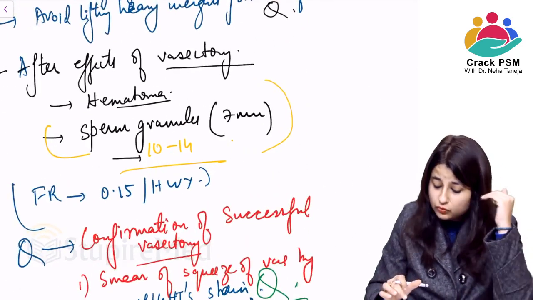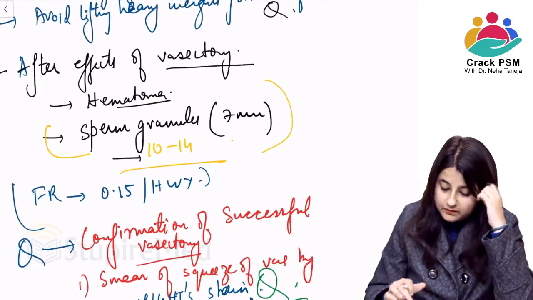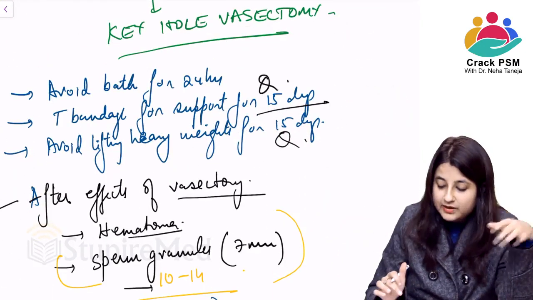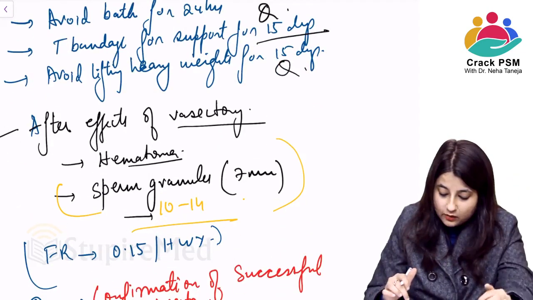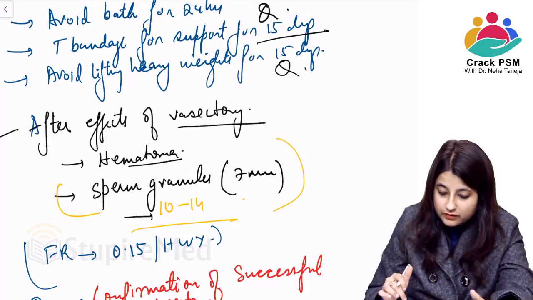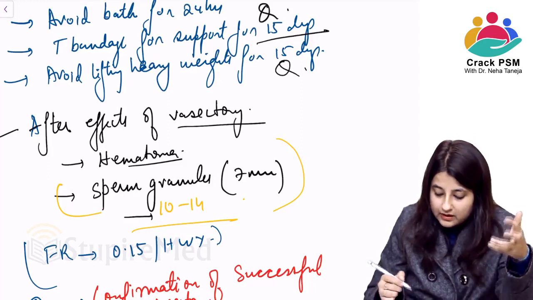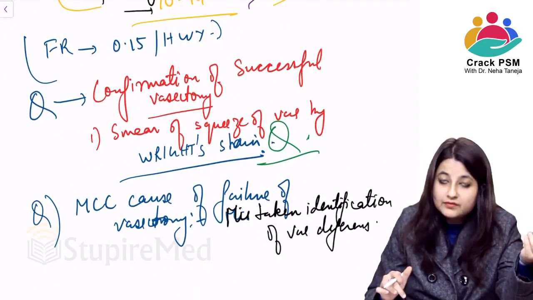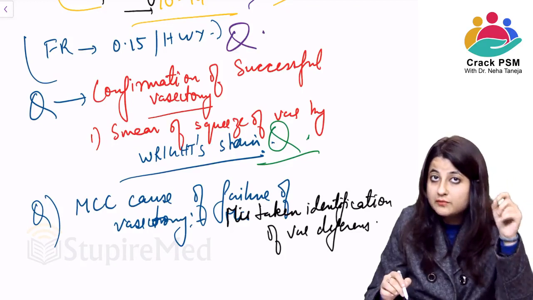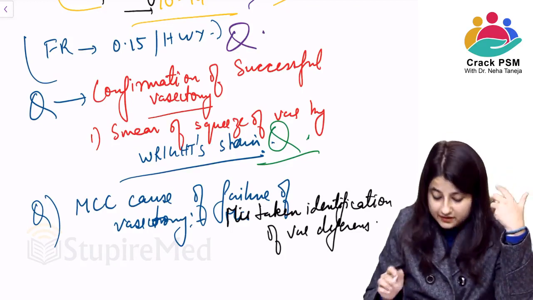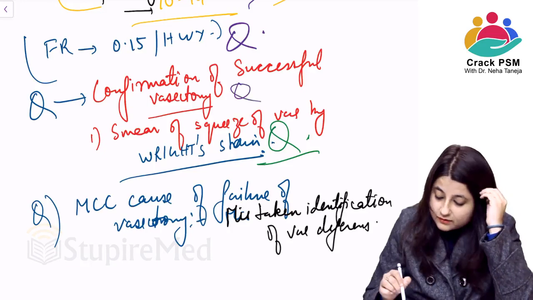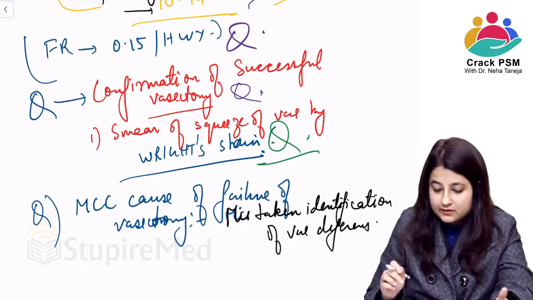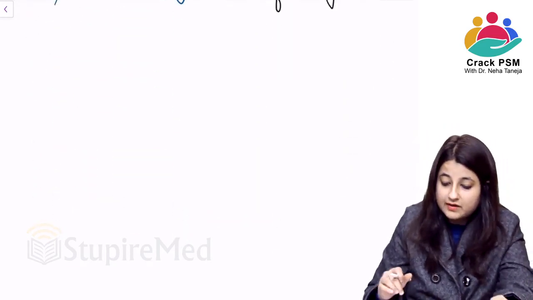Vasectomy में questions usually come from such questions only: no scalpel vasectomy का what is the other name for it, what are the precautions to be taken. Okay, then sperm granules form within 10 to 14 days, ये question आता है. They also ask you about the failure rate of vasectomy. It is the most important method of contraception, most effective method. Then how will you confirm a successful vasectomy has happened or not? Okay, and also most common cause of failure of vasectomy. So this is about sterilization, very important.